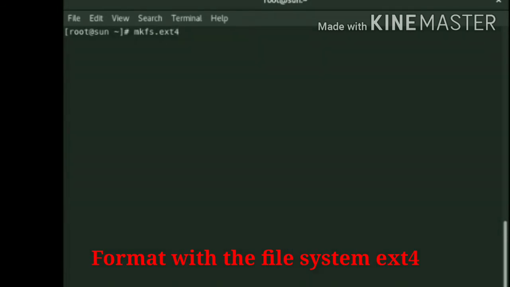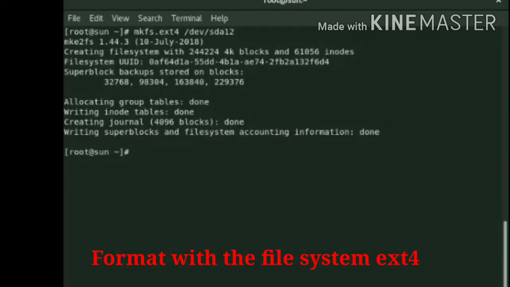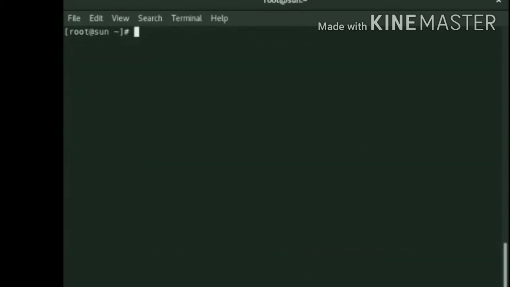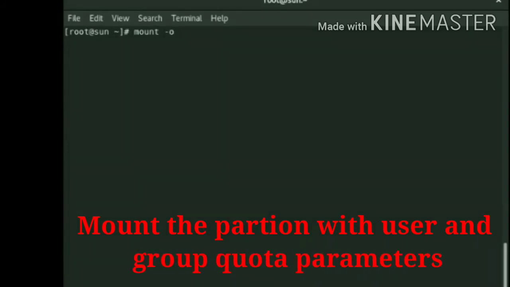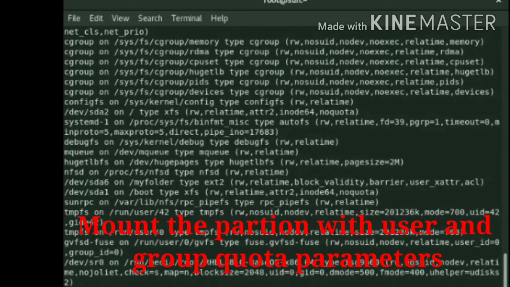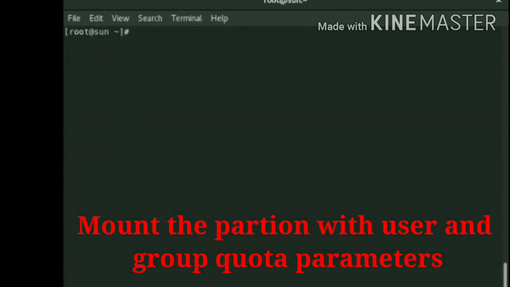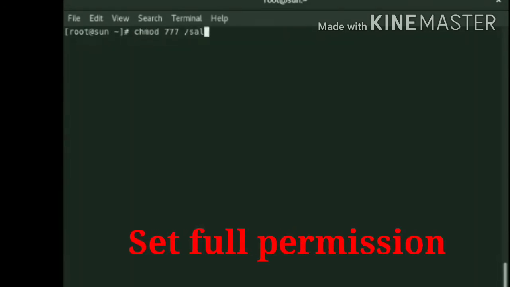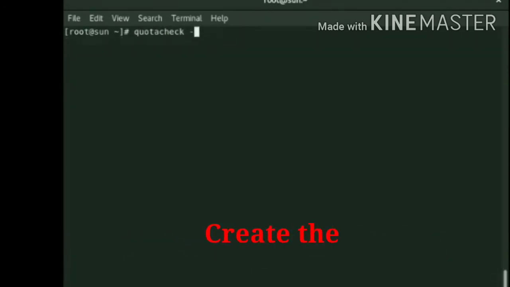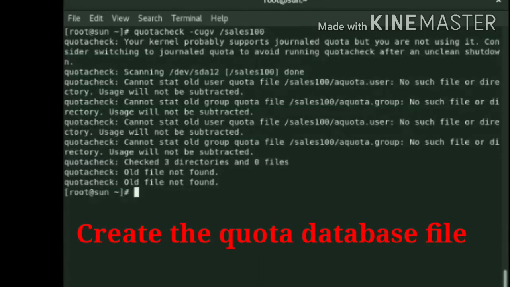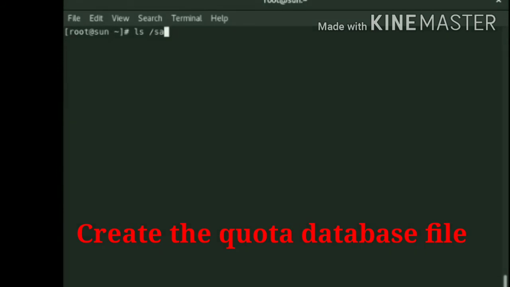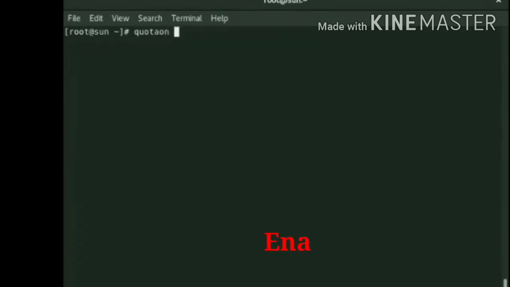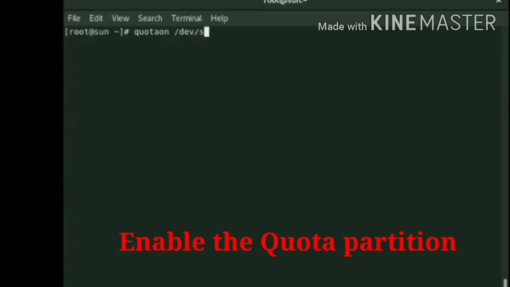Format with the file system ext4. The command is mkfs.ext4 /dev/sda12, the partition from the list. Mount the partition with user and group quota parameters. The command is mount -o. Next, set the full permission with the command chmod. Create the quota database file. Next, enable the quota on the partition with the command quotaon /dev/sda12.